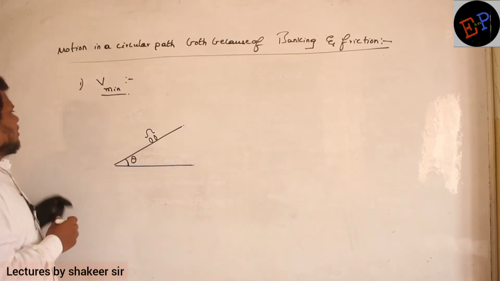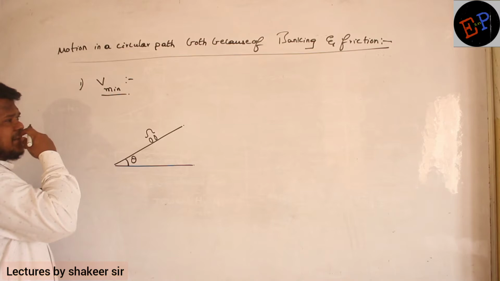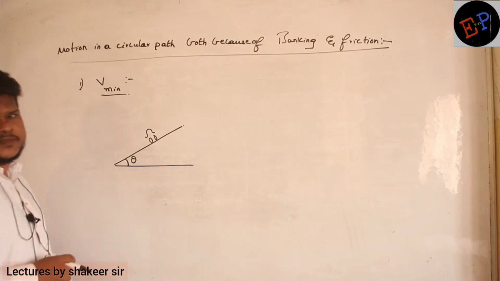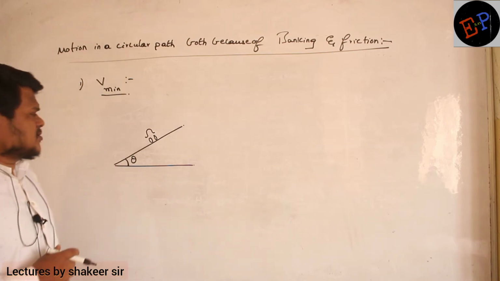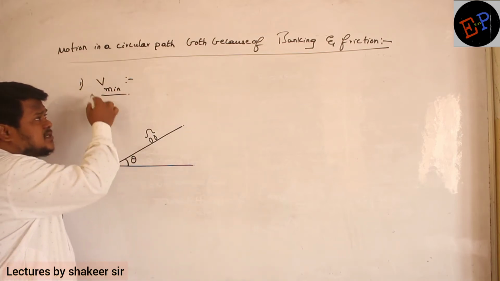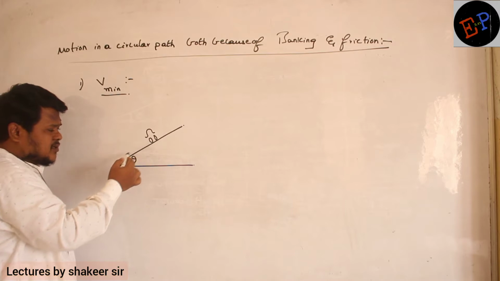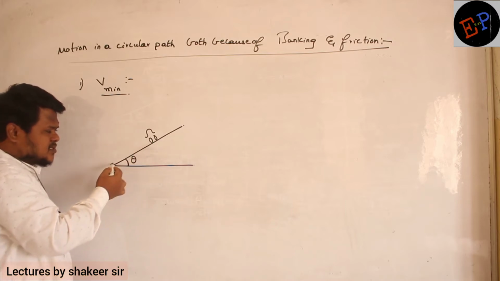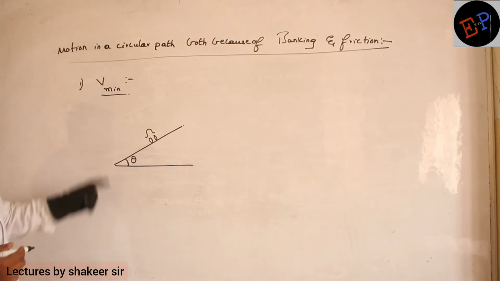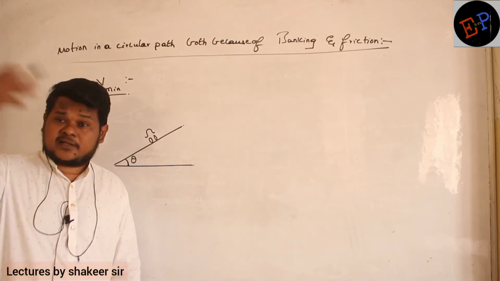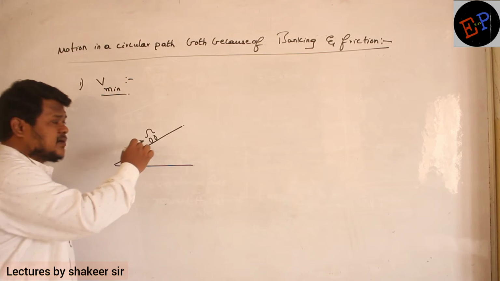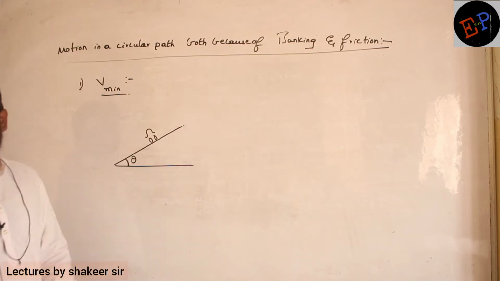See one. Now in this particular path, I can travel with two velocities. I can travel with a minimum velocity, I can travel with a maximum velocity. So if I travel with a velocity less than this minimum velocity, then the body will fall to the ground. That is, it travels towards the center of the circle. Clear? And there is one velocity which is called maximum velocity. And if I travel with a velocity greater than maximum velocity, then the body will travel up the circular path. Are you able to understand?